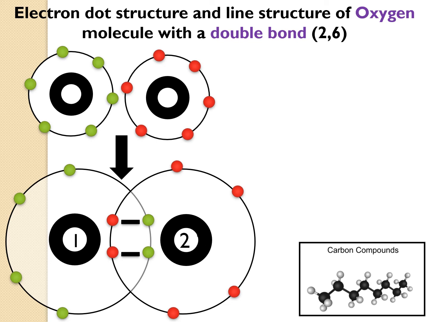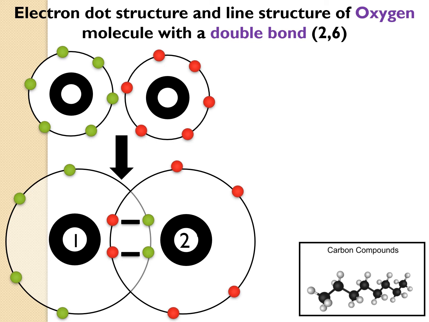Similarly, when I go to the second oxygen atom, the red dots are 6, plus 2 green dots which are shared from oxygen 1. So again the valency becomes 8, and therefore the oxygen molecule attains its electronic stability by mutually sharing 2 electrons from each of the oxygen atoms. This is your electron dot structure.